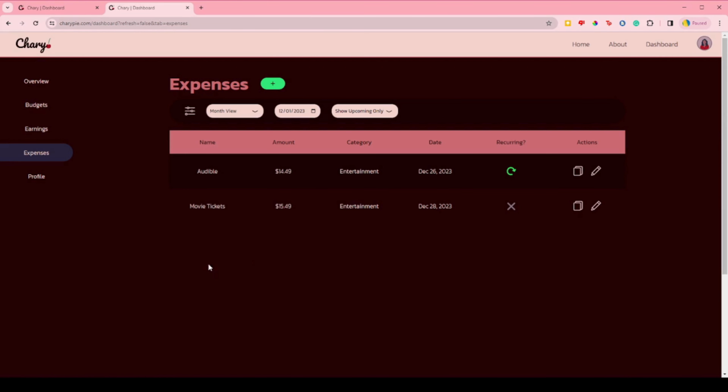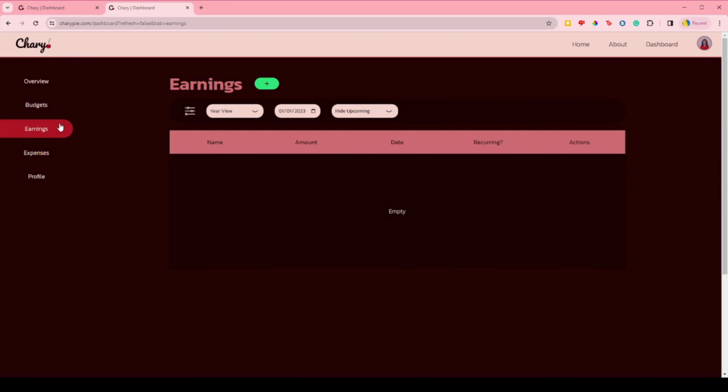Now, earnings work very similarly to expenses. The main difference is that there is no budget or saving category. Logging your earnings can be a great way to anticipate upcoming paychecks and to see if your planned expenses can be covered by what you're earning. I'll just quickly create a few earnings to show what this page looks like.